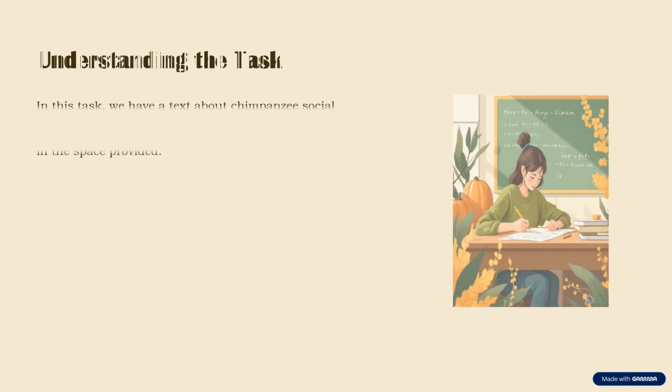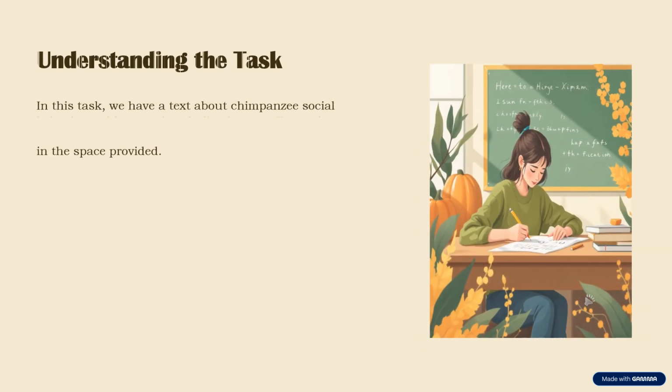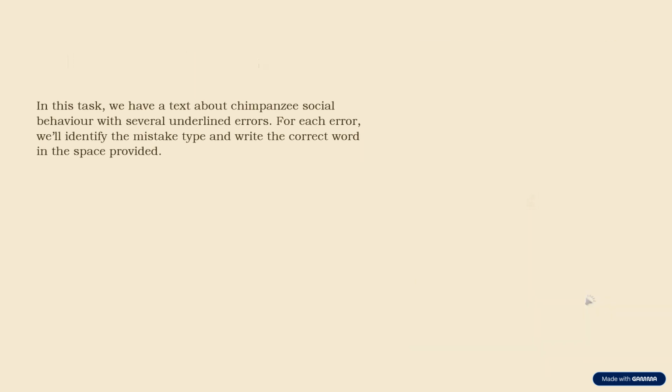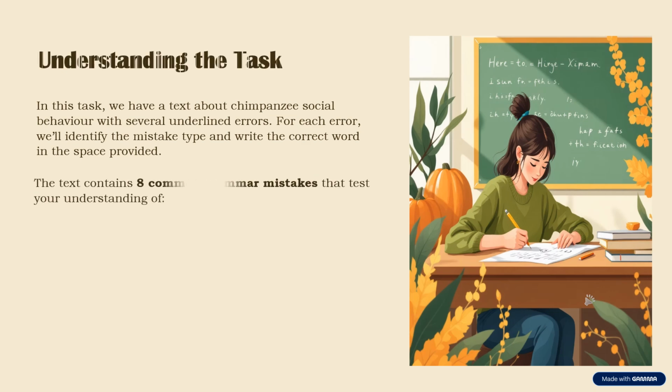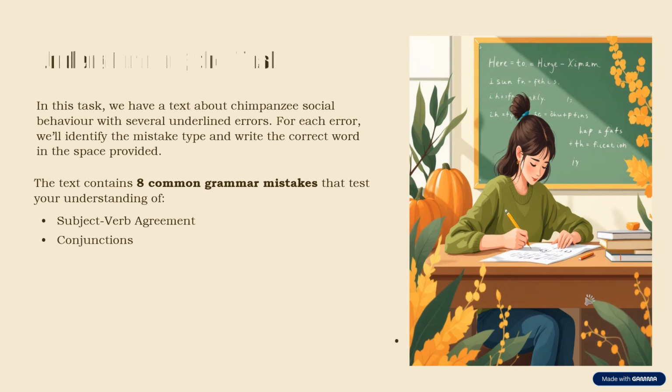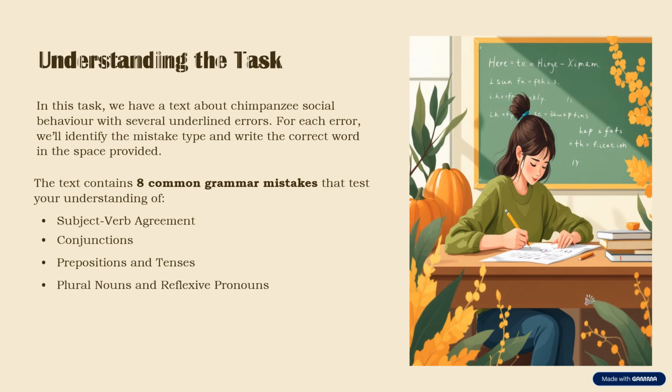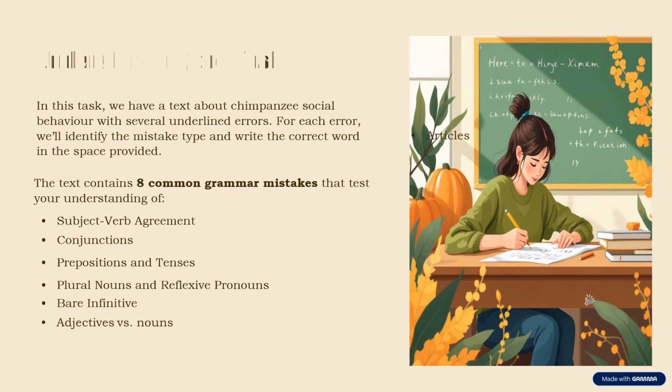In this task, we have a short text about chimpanzee social behavior with several underlined errors. For each one, we'll identify the mistake type and write the correct word in the space provided. The text contains 8 common grammar mistakes that test your understanding of subject-verb agreement, conjunctions, prepositions and tenses, plural nouns and reflexive pronouns, bare infinitive, adjectives versus nouns, articles.